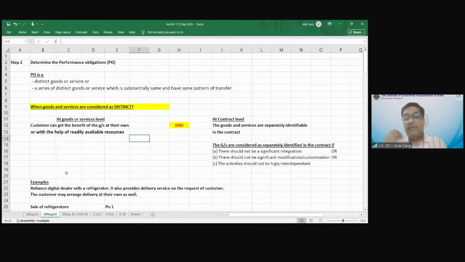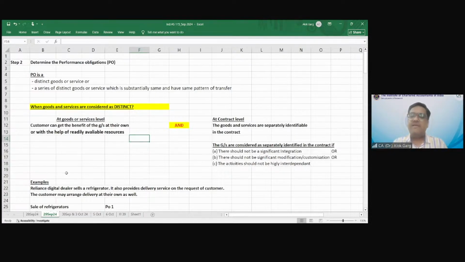Number two, whether they are separately identifiable at the contract level. I'm giving you an example to understand: the company is selling a refrigerator, and the refrigerator comes with an installation service.